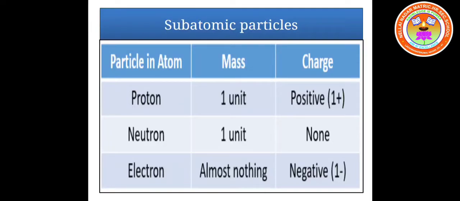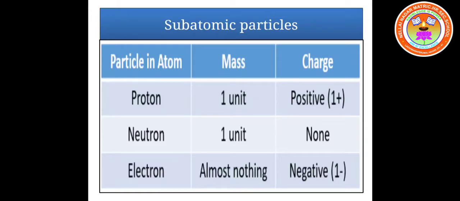The three subatomic particles are electrons, protons and neutrons. The mass of a proton is 1 unit, that is 1 atomic mass unit, and the charge carried by a proton is positive. A neutron has a mass of 1 atomic mass unit and doesn't possess any charge.